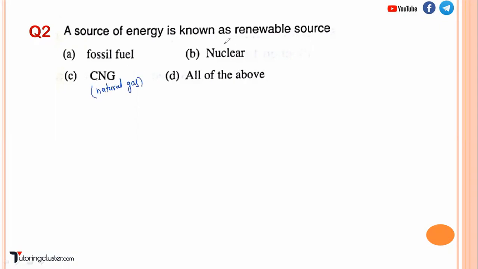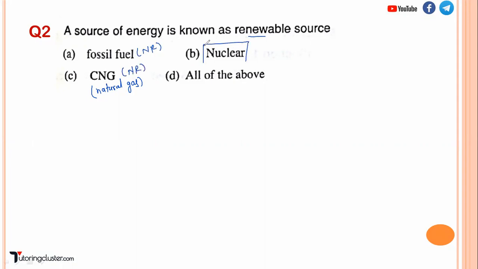What have they asked you? Renewable. Just now we have seen the definition of renewable sources, and we have also seen the different forms of energy sources. Now, fossil fuel is non-renewable, that we know. Natural gas is also non-renewable.